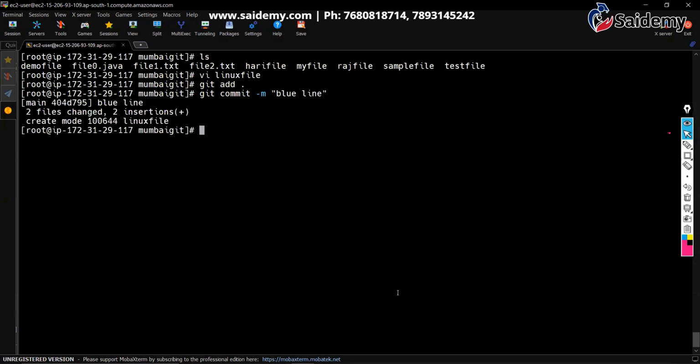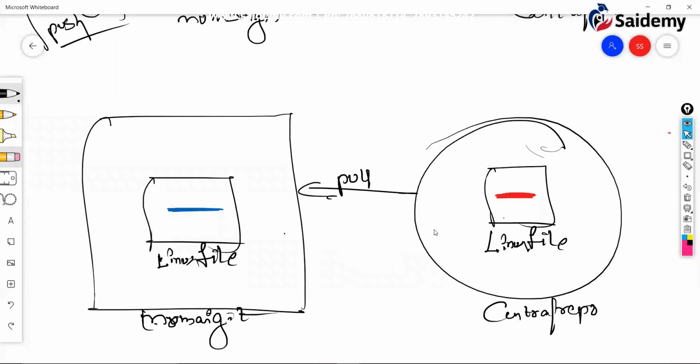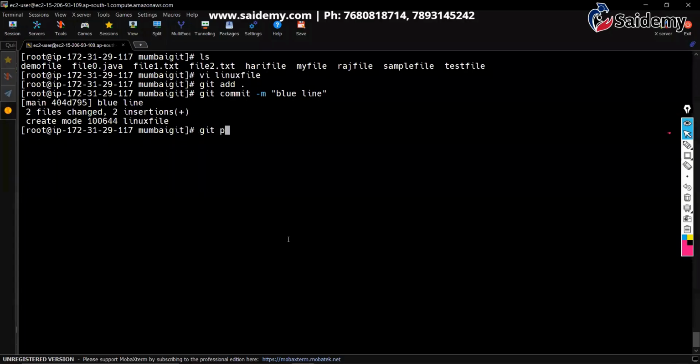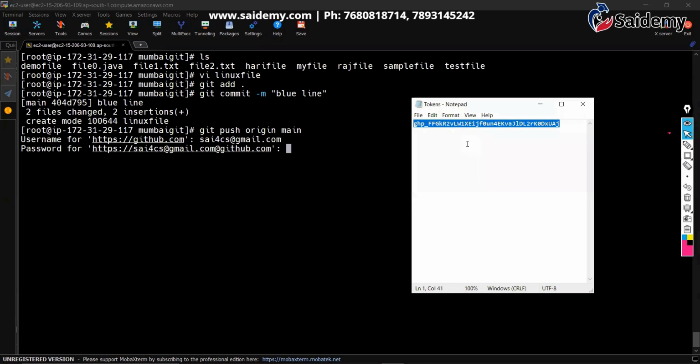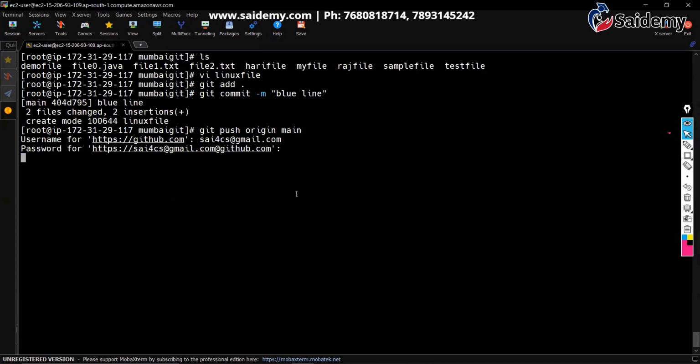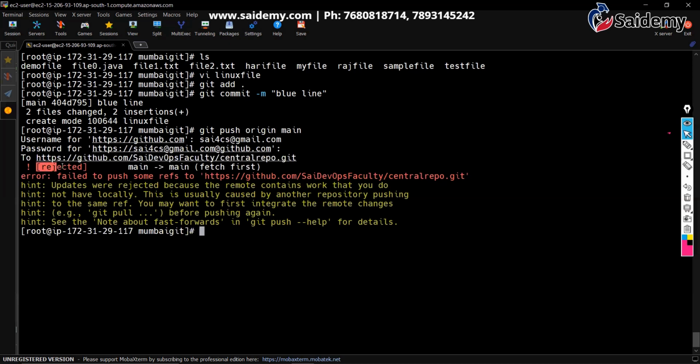You know, right? When I push, obviously it is going to throw an error because pull first, push next. But when I try to push, it is going to throw an error. Let me show you that one again. Git push origin. See, anyway, it is going to throw an error.